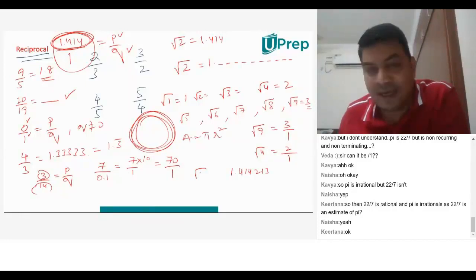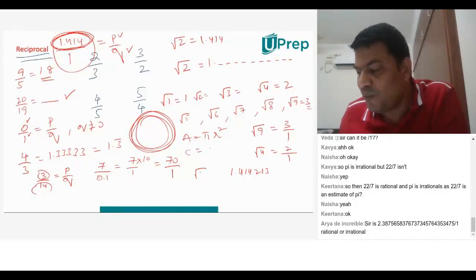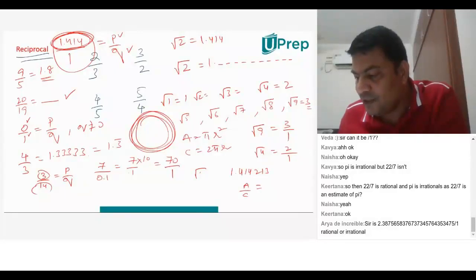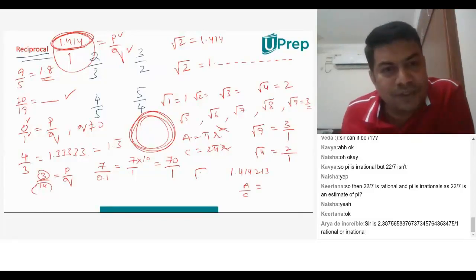Circumference is 2 pi r. So when you divide area by circumference, pi r square by 2 pi r, your r and r get cancelled. Can you see what I'm trying to teach you?